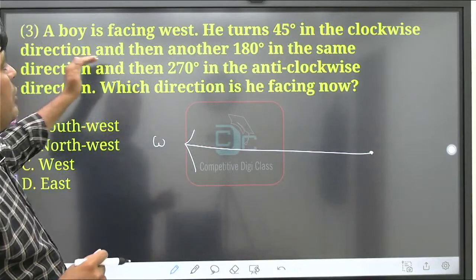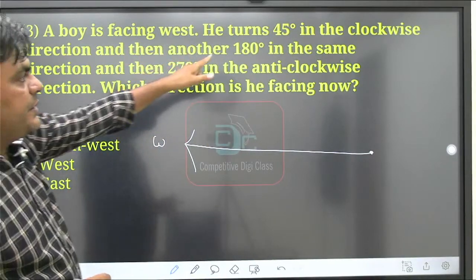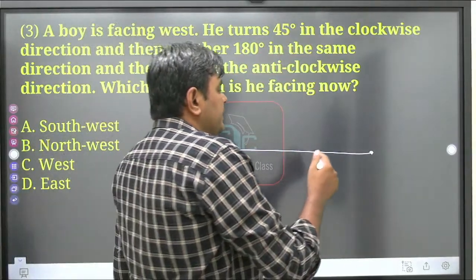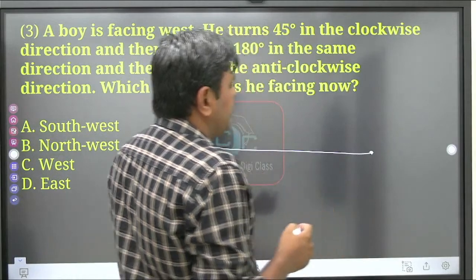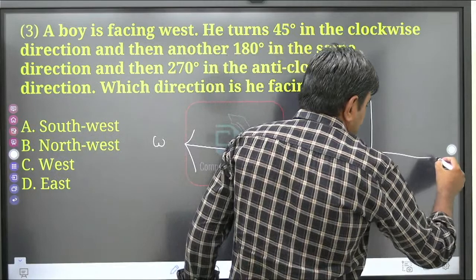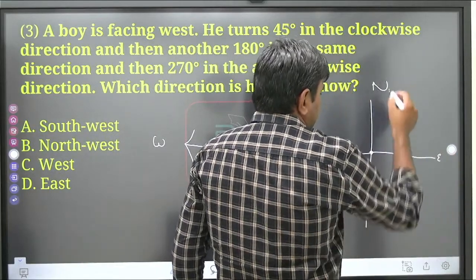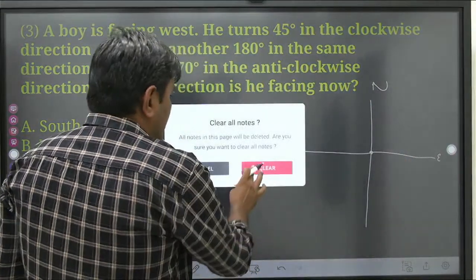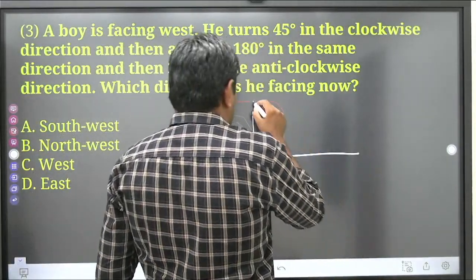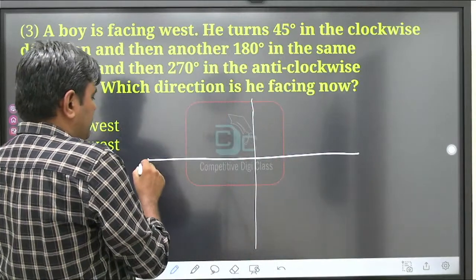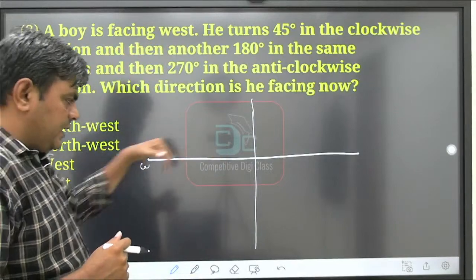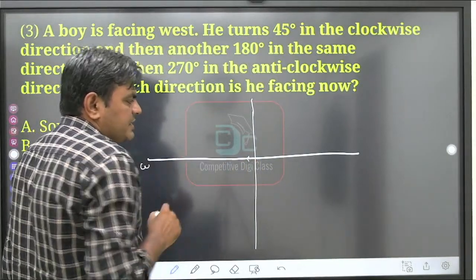The first thing given in the question is that a boy is facing west, so this is the west direction, and you can say the boy is facing in this direction.